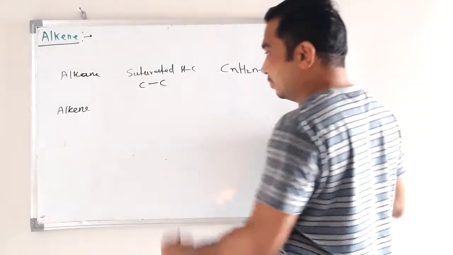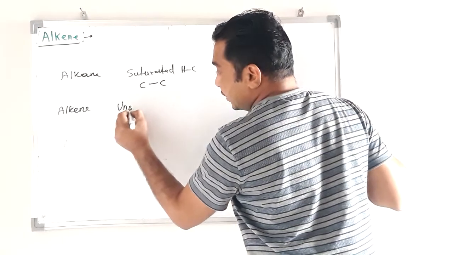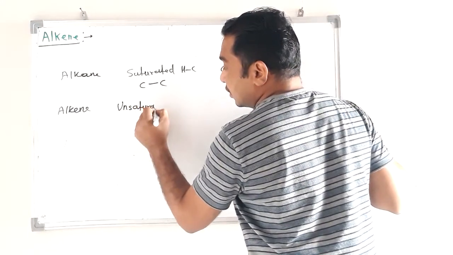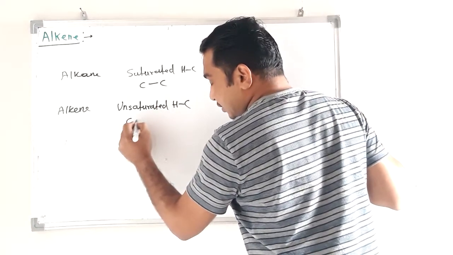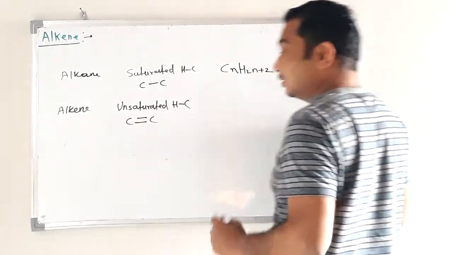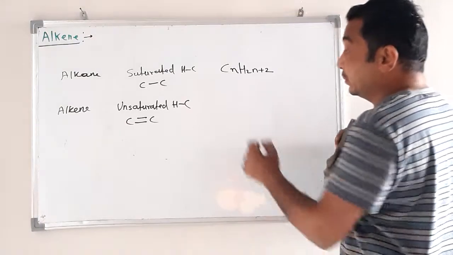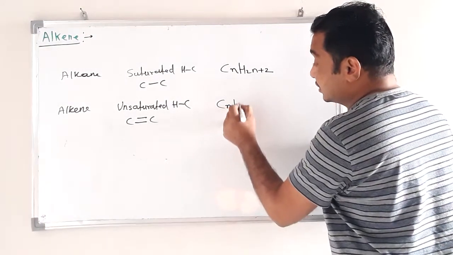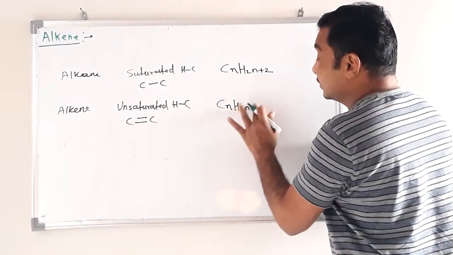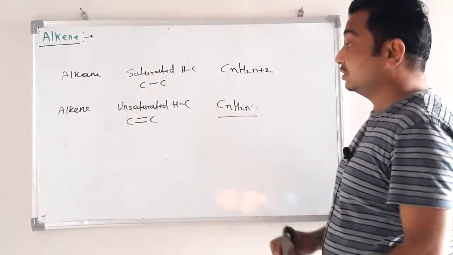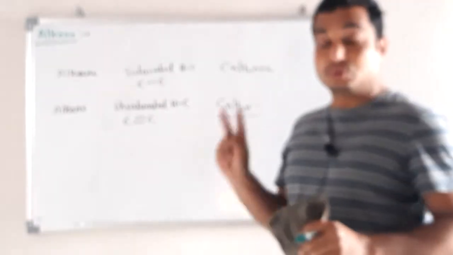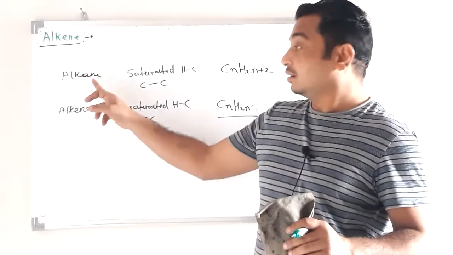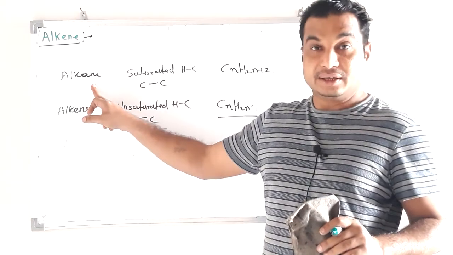It is a hydrocarbon but unsaturated, containing one carbon-carbon double bond in its molecule and having general formula CnH2n. This is the difference between alkane and alkene. It means alkene contains 2 hydrogen atoms less than alkane. That is the difference.